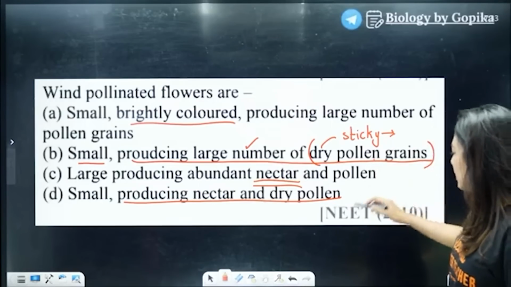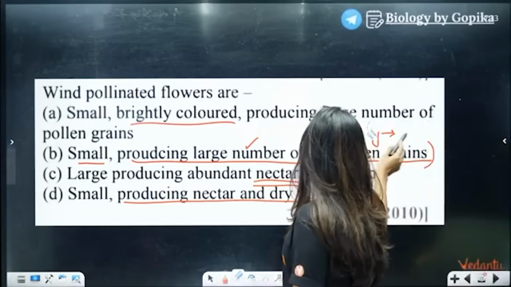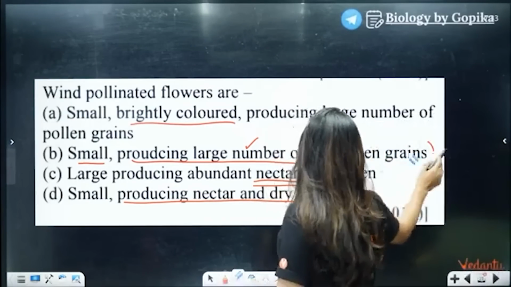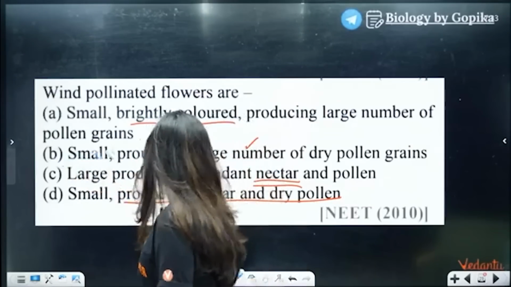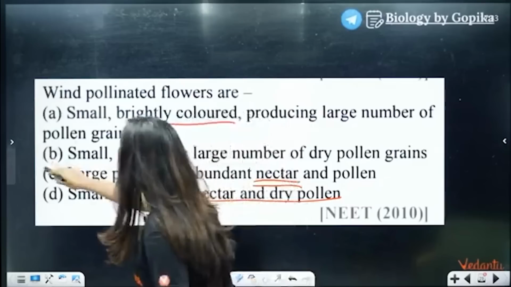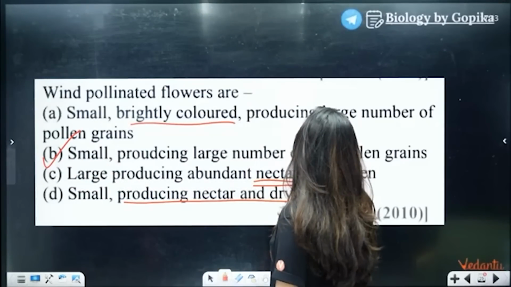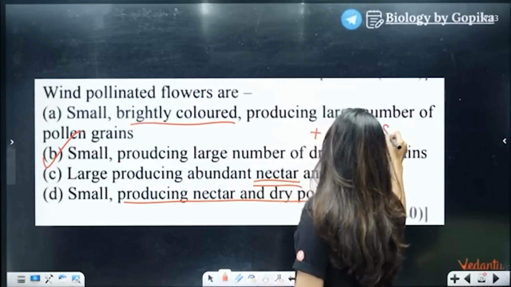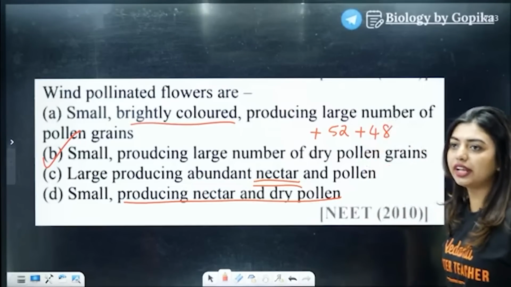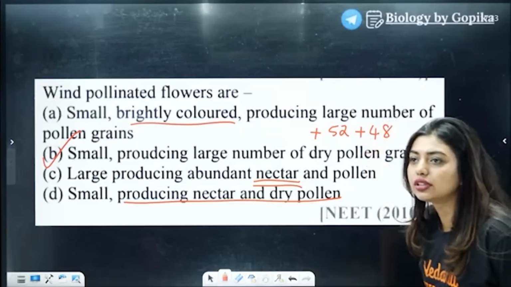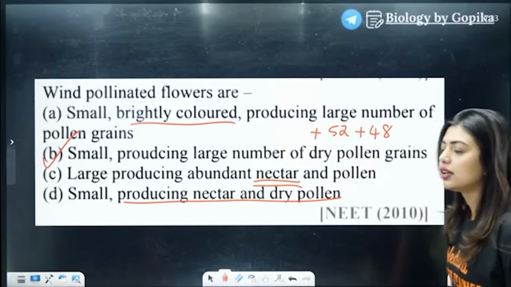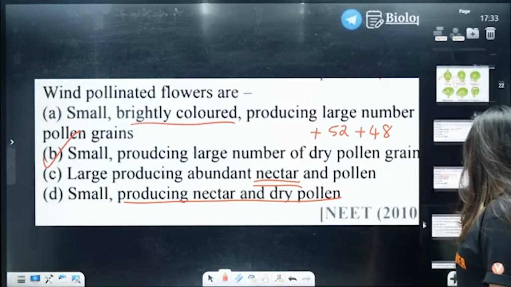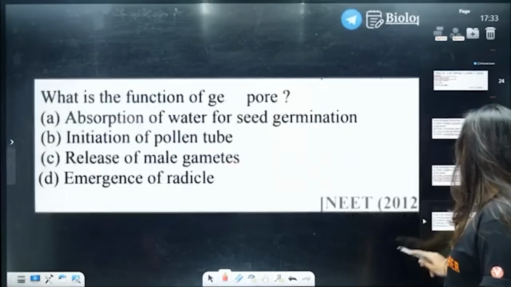Yes. So here, the answer is option number B. I was just trying to confuse you people, but good job. So what's your marks now? 52 and 48. Very good. Excellent. Moving on to the next question.